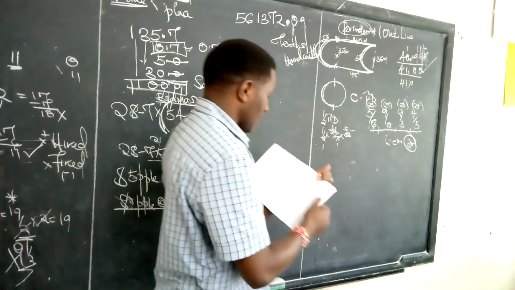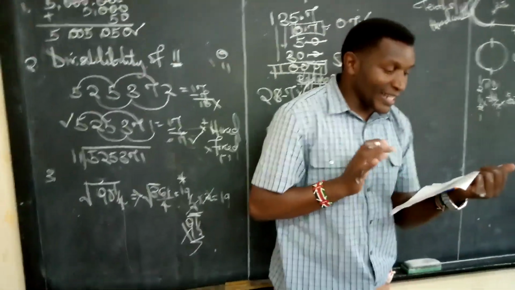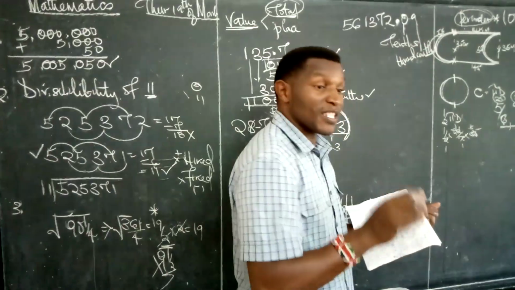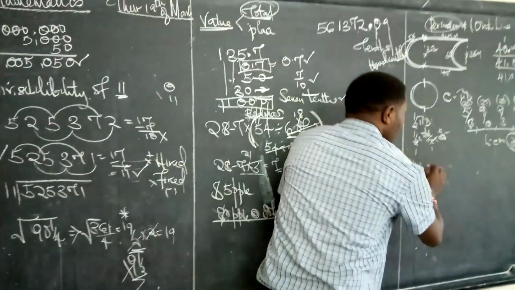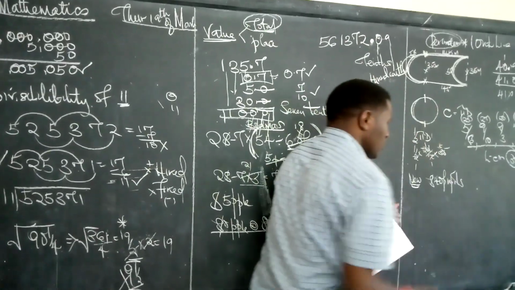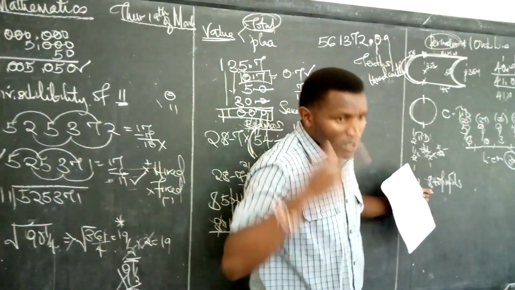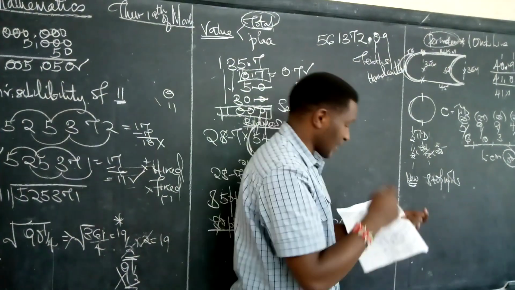Question 11. It is asking, the population of a school increased to 840. And because you are told that this was an increase, at the back of your mind you should know that the number that was there was less than 840.